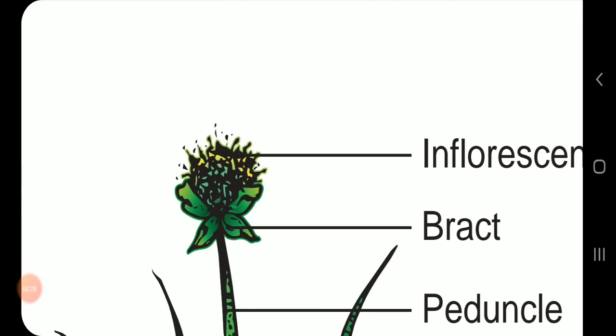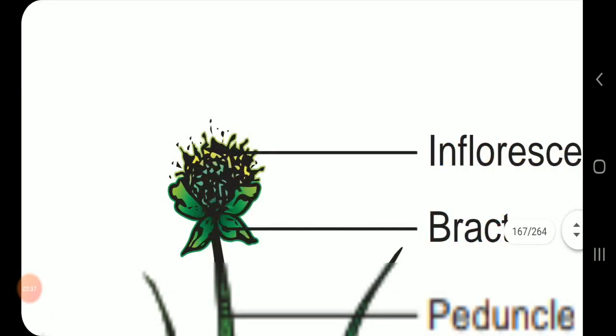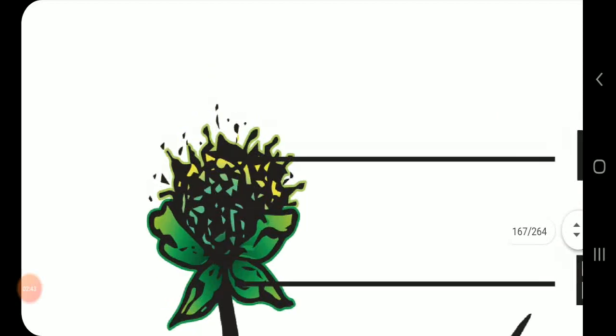I once again repeat, this is a very important question. What is scapigerous inflorescence? The inflorescence arising from the ground and bearing a cluster of flowers at its apex is called scapigerous.